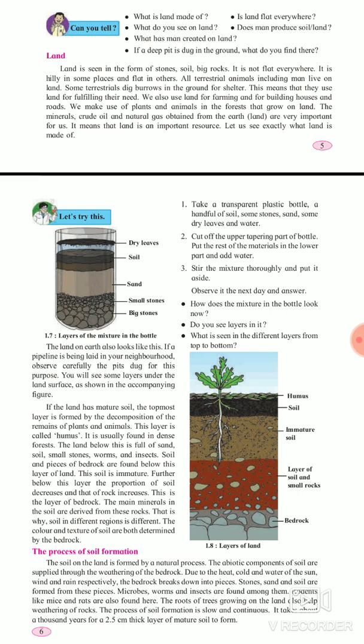The minerals, crude oil, and natural gas obtained from the earth are very important for us. Inside the land, a number of fossil fuels are there. What are fossil fuels? They are a type of fuel that occurs naturally inside the earth's surface, like crude oil. From crude oil we get petrol and diesel. This is very important for living things, for humans; fossil fuels are important.